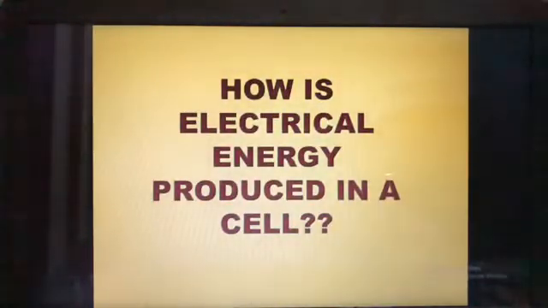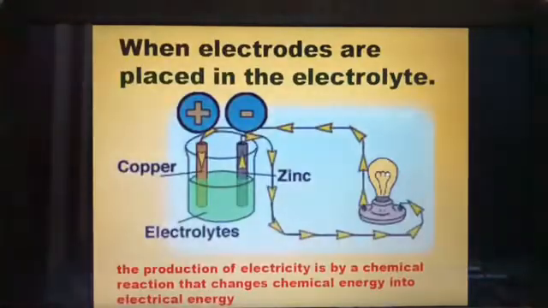How is electrical energy produced in the cell? So in the cell, how electrical energy is produced, that we are going to study. We studied already. When electrodes are placed in an electrolyte, the production of electricity is by a chemical reaction that changes the chemical energy into electrical energy.